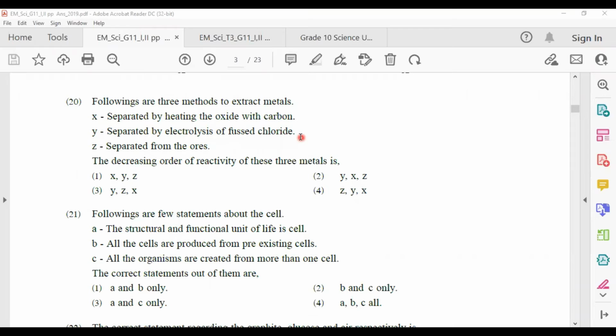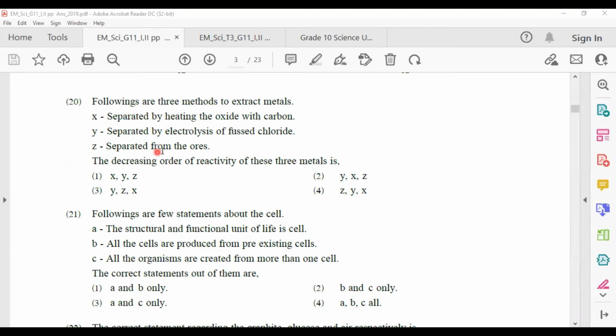That means this Y element is above in the activity series. And when we want to separate the metals in the middle part of the activity series, we have to use reduction methods. X metal has been separated by the reduction method of heating the oxide with carbon. So that is in the middle part of the activity series.